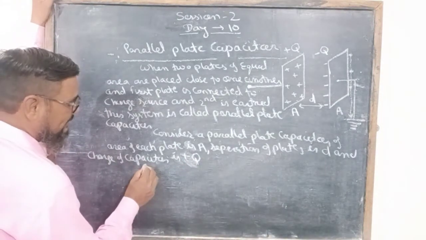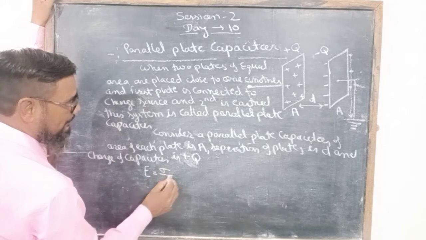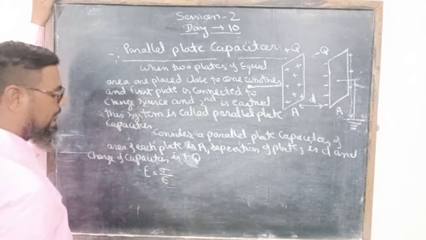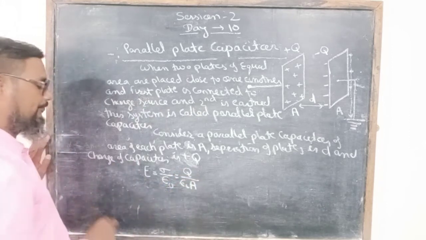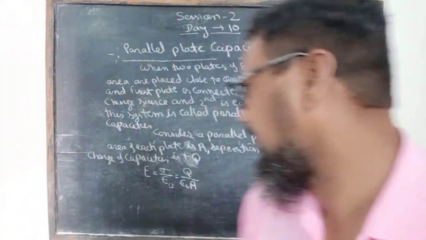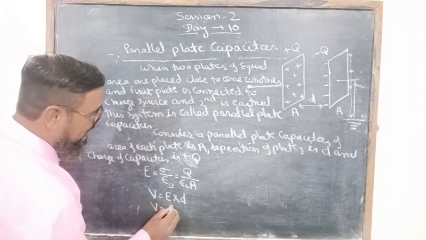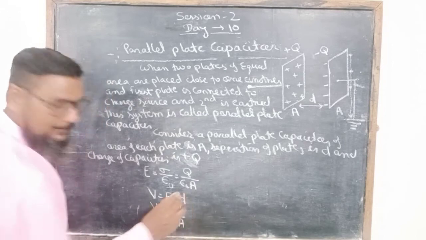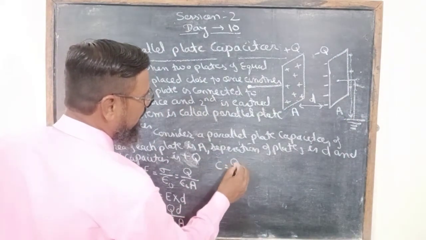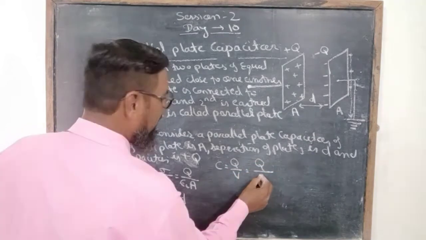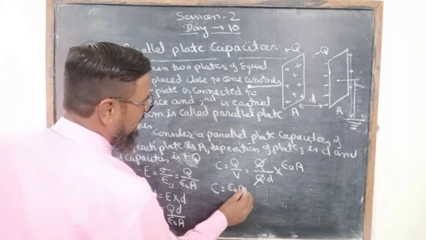And we know that the electric field intensity between the plates is equal to sigma upon epsilon naught, that is, Q upon epsilon naught A. If the separation of the plates is D, then the corresponding potential V is equal to E into D. So the potential will be QD upon epsilon naught A. This is the potential between the plates, and by the definition of capacitance, C is equal to Q by V. Putting the value, Q cancels out, so C is equal to epsilon naught A upon D.